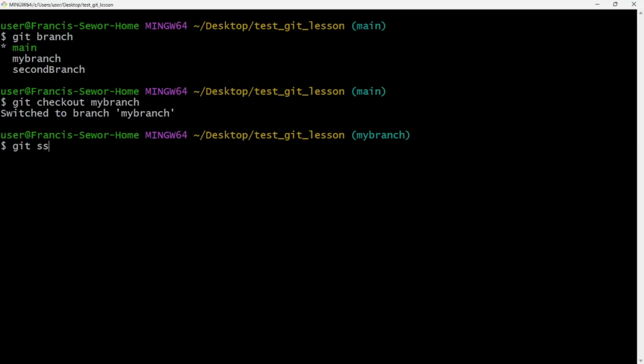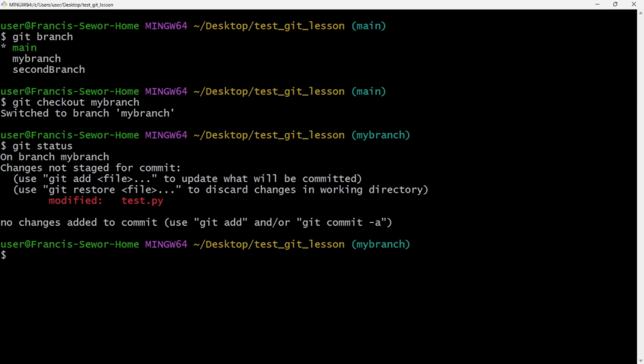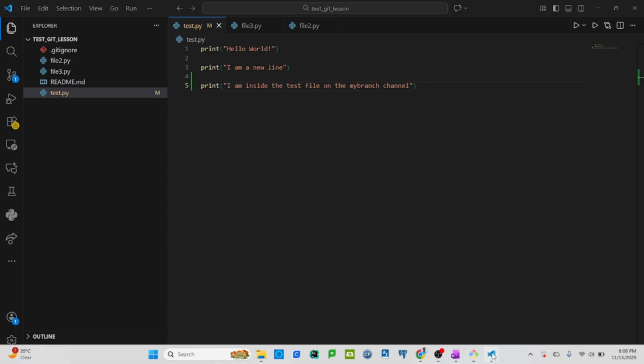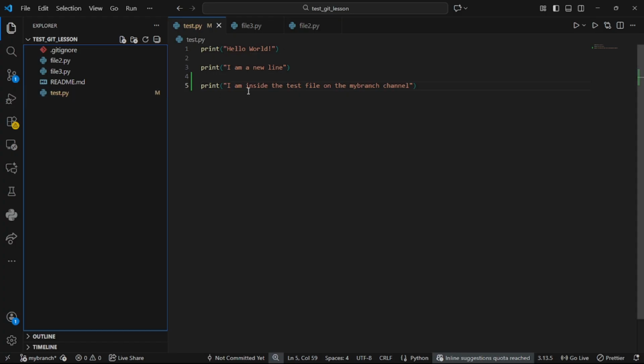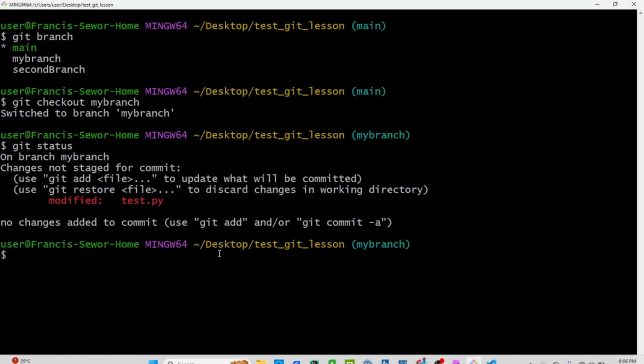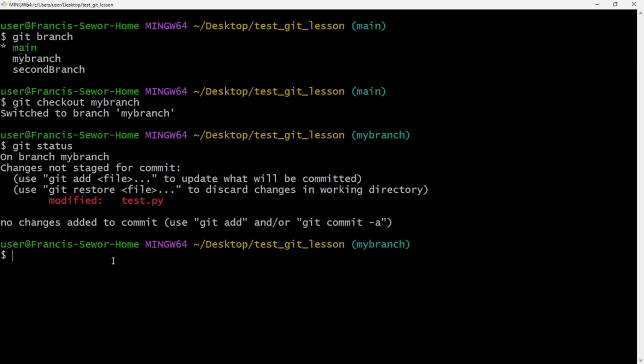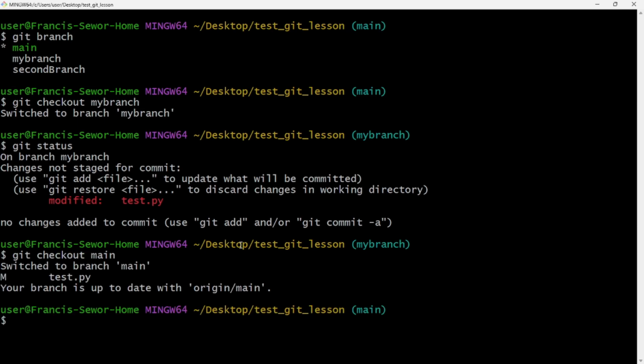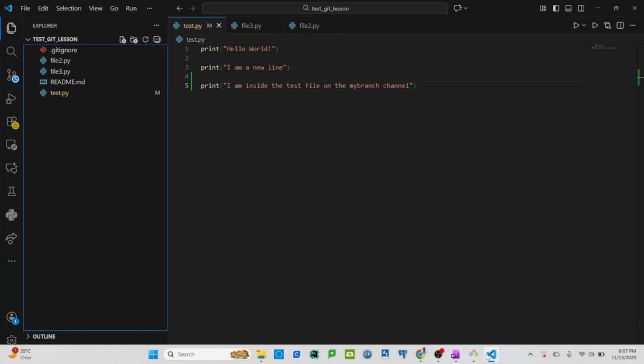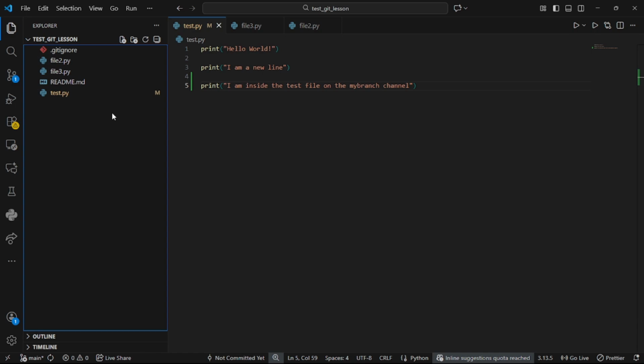Now git status. See, this one is saying this. Before I do anything, take note of this. This is what we have: this file is modified. Now look at this. We are going back to the main branch. Git checkout main. So now we are going to switch to branch main. Your branch is up to date with origin and all that. So now let's go inside the main branch.